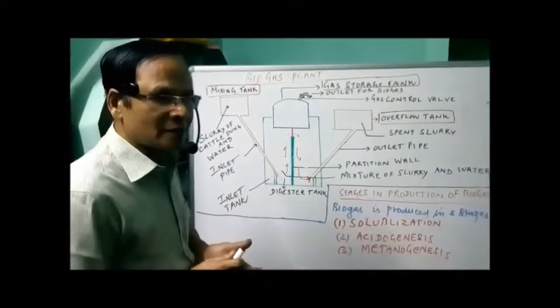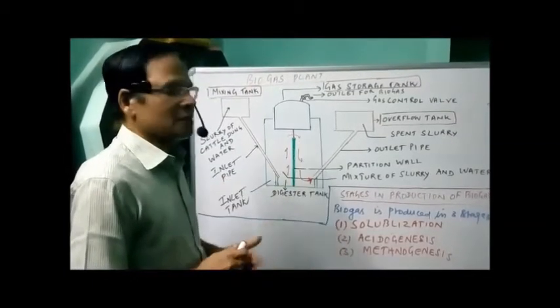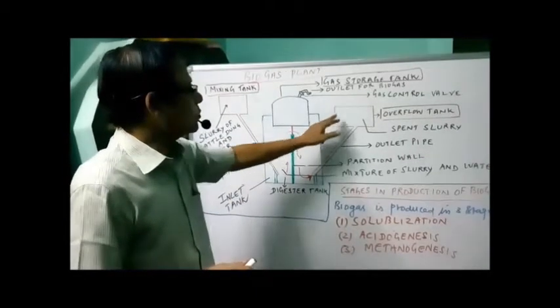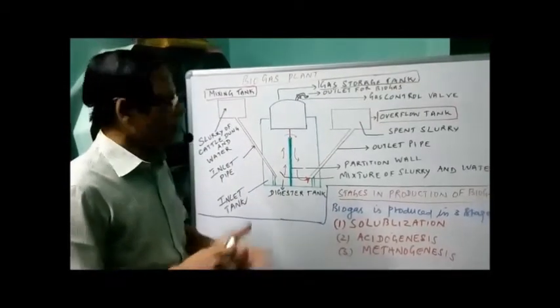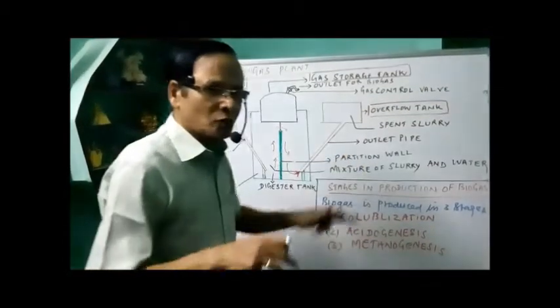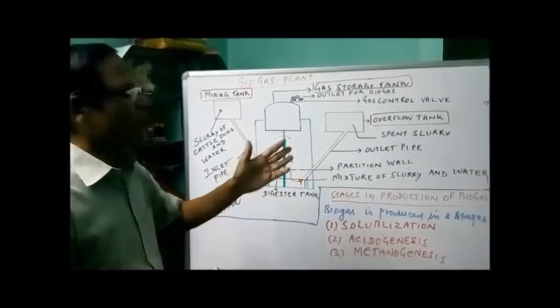The remaining slurry in the form of waste is carried away from the digester through an outlet pipe to an overflow tank, where the slurry is stored, the one which has already been used, in the form of organic manure that can be used as a fertilizer.